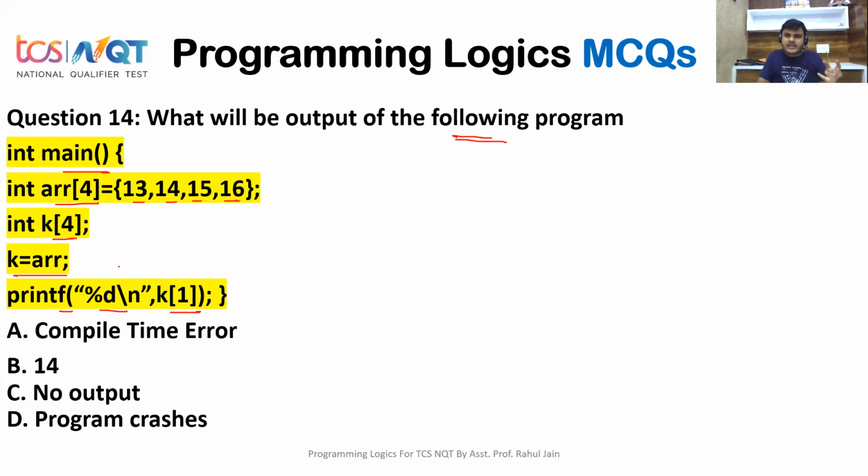Basically, there is a rule that we can't assign a complete array to an array. What are we doing here? We are assigning one array to another array, but we can't do that. We can do it element by element, but here it is a wrong method. That is why it will show a compile time error. Option A is the correct answer for this question.